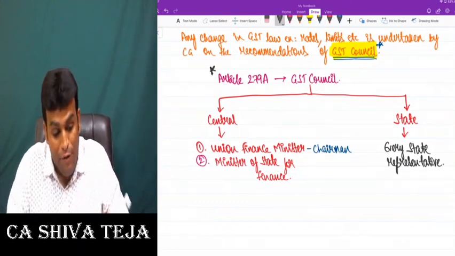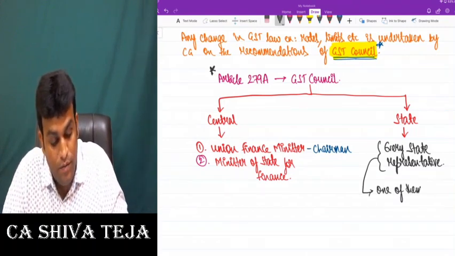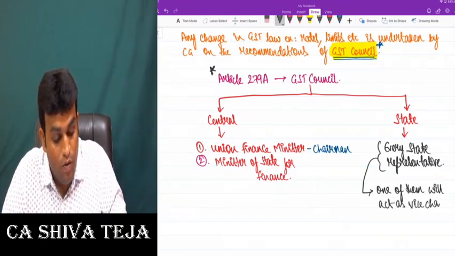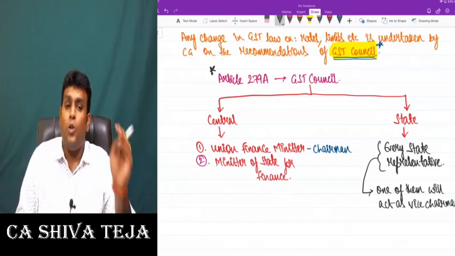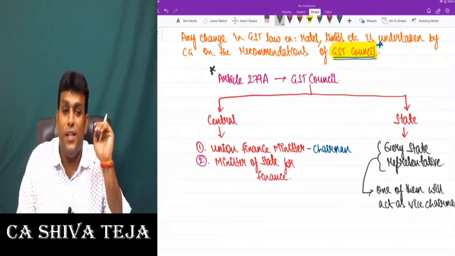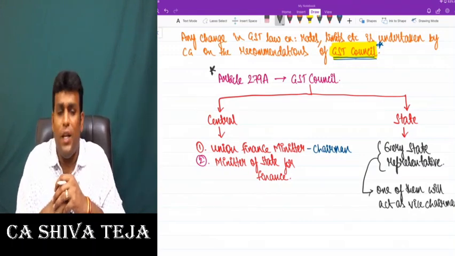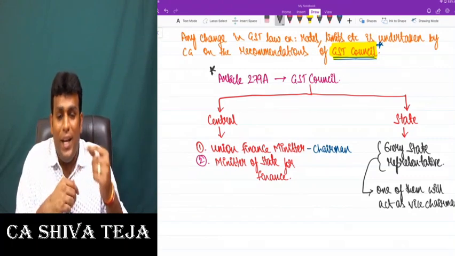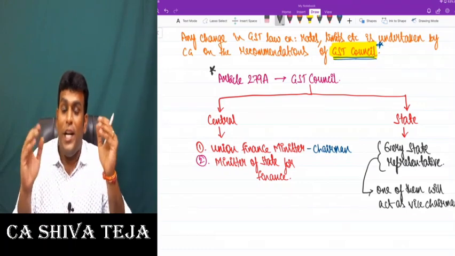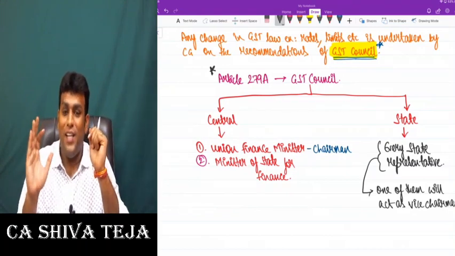Getting clarity, friends? And one interesting point is that one of them will act as vice chairman. That means out of all the state level representatives, one of them will act as Vice Chairman of GST Council. Who is chairman of GST Council? Union Finance Minister. And who will be the vice chairman? Out of all the state representatives, one of them will act as vice chairman of GST Council. Getting clarity, friends?